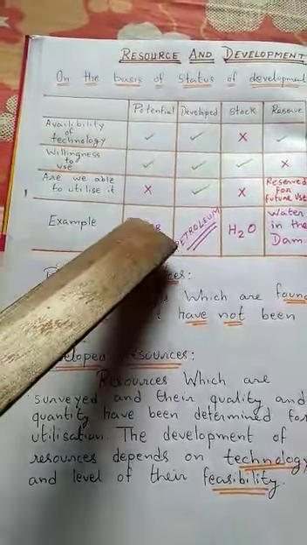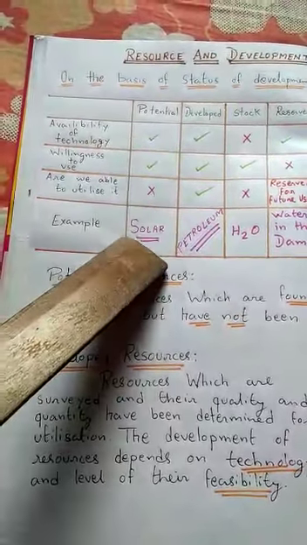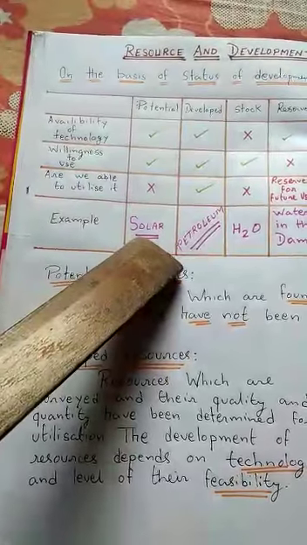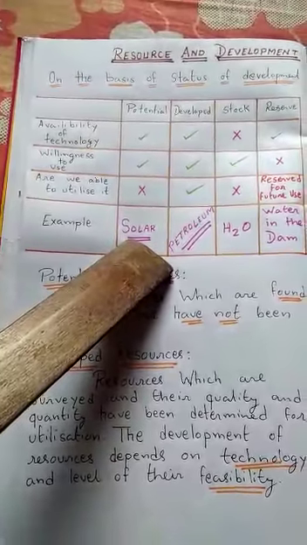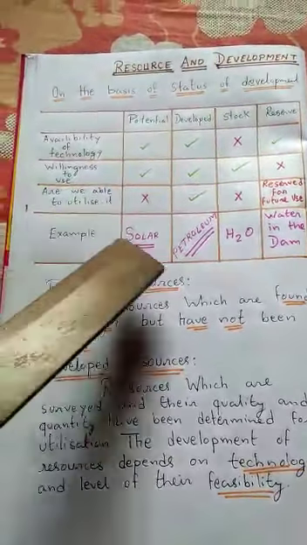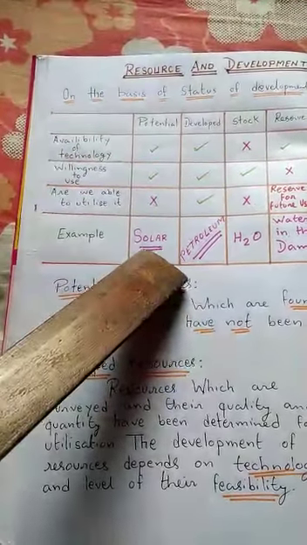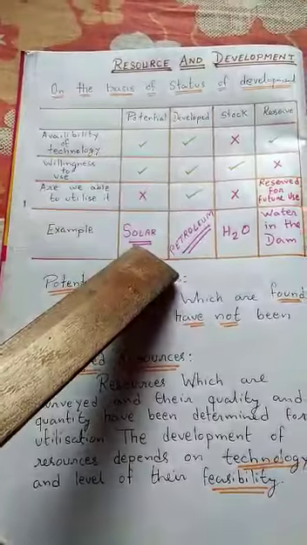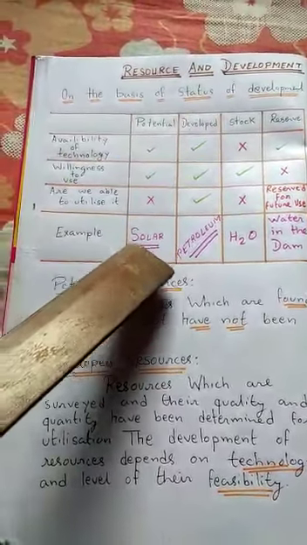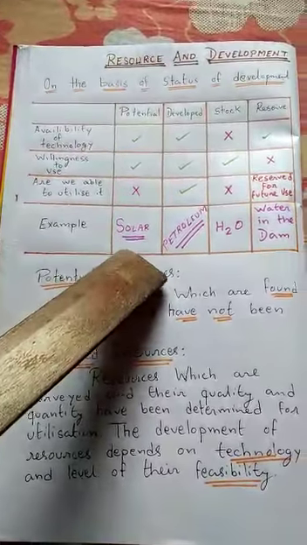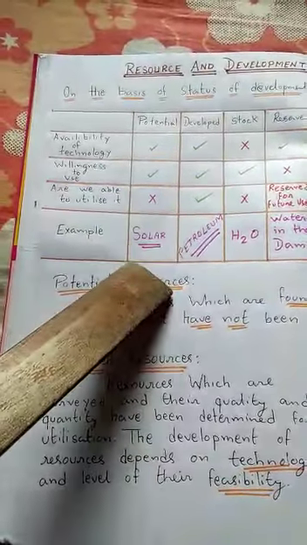Why? Because it's very costly to install a solar power plant, because the parts of the solar power plant are very costly. And for that reason we are not using it. We do not install solar power plants very often. The way we are using electricity, petrol, natural gas, we are not using this solar energy. So potential is there, but we are not using it.